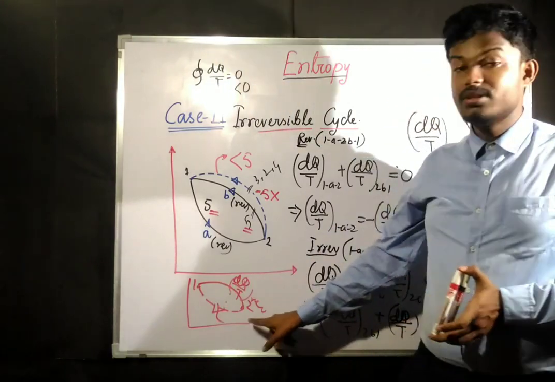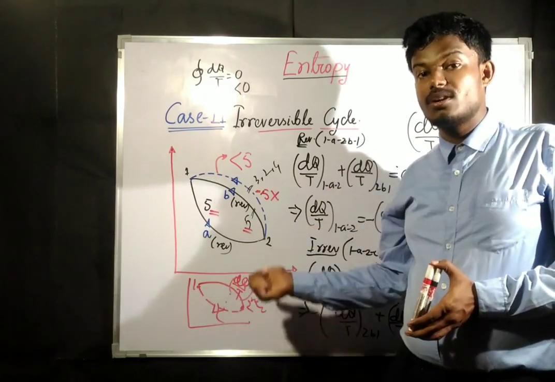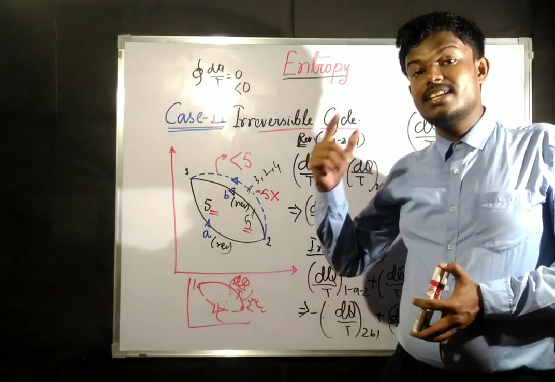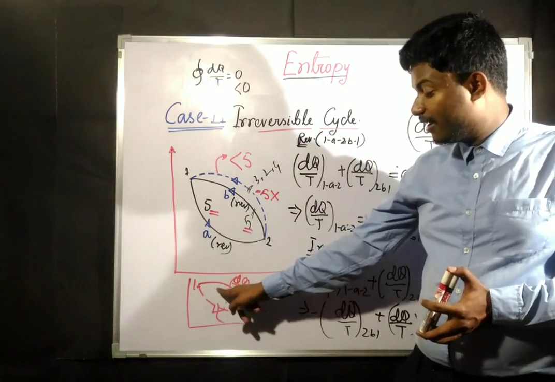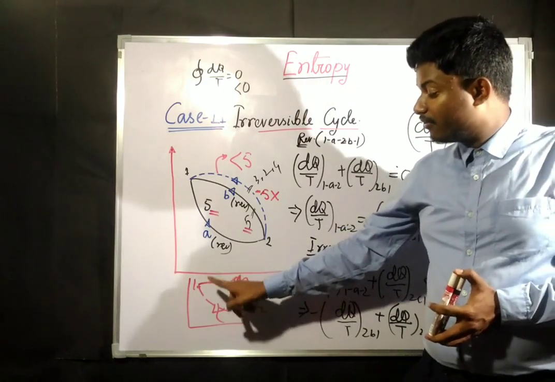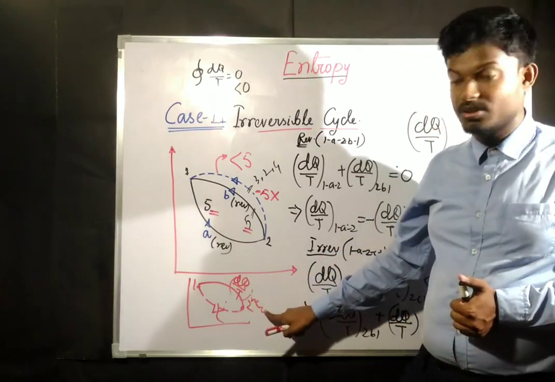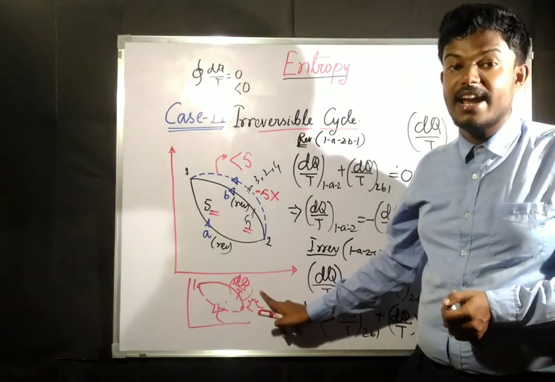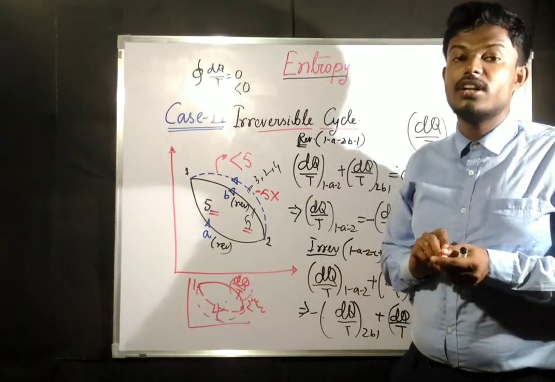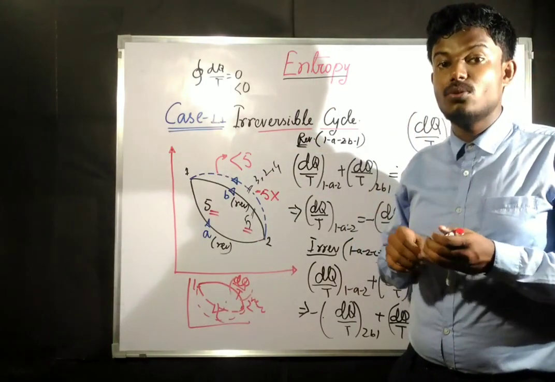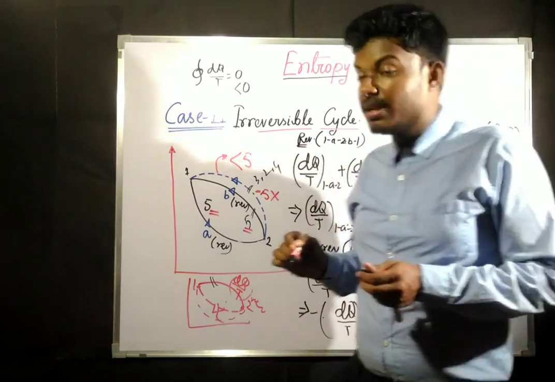If from state 1 to 2 there is an irreversible process, first of all we need to find a reversible process from state 1 to state 2, and we need to calculate the dq by T term for that reversible process. We draw a reversible process from point 1 to 2, and find the dq by T term for it. That is going to give us the entropy change via whatever path you come to point 2, whether reversible or irreversible. The entropy change is given to us with the help of the reversible process.